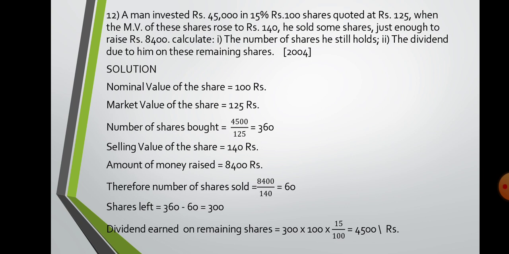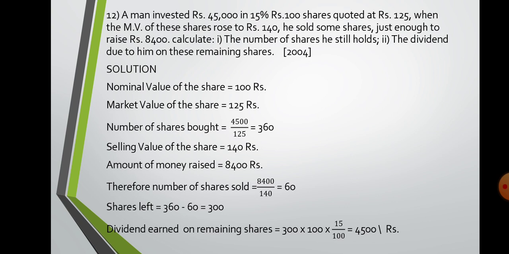Selling value of shares is given as 140. And the amount raised is 8,400. This is your sales proceeds. Means how much money I have got after selling the shares. It is not all the shares, he has sold some shares. So the number of shares sold we find out by 8,400 divided by the market value of the shares sold, that is 140. So you got 60 shares. So with this you know that the person has sold only 60 shares. So how many shares are left with the person? That is 300 shares. So the first question is answered: the number of shares he sold and the number of shares he holds. Sold is 60 and still held is 300. So the first part is over.